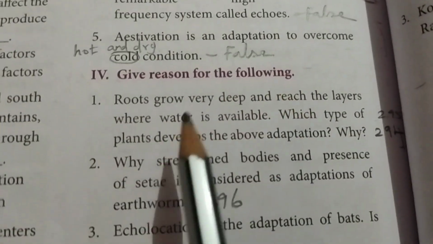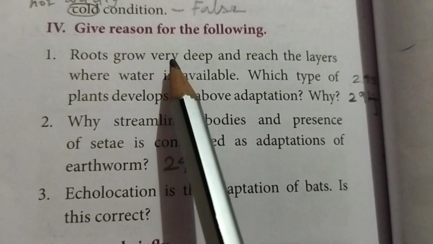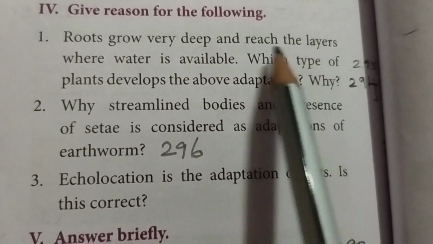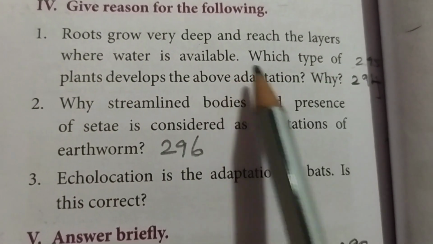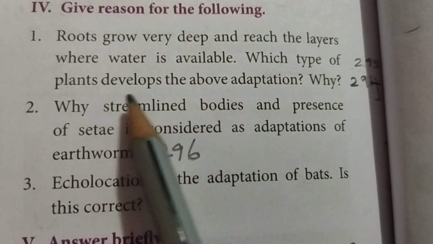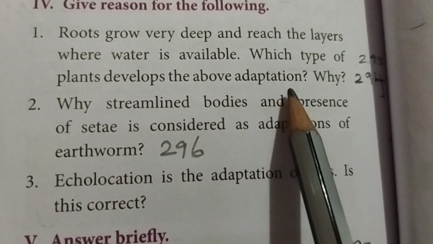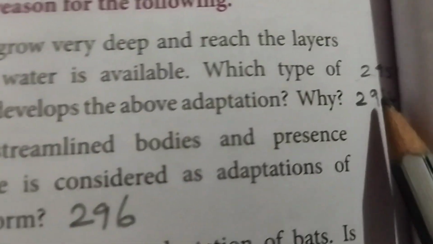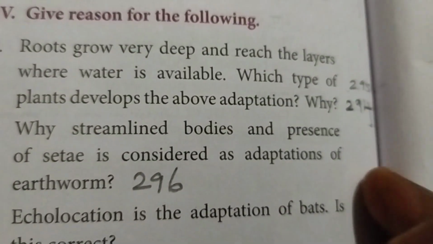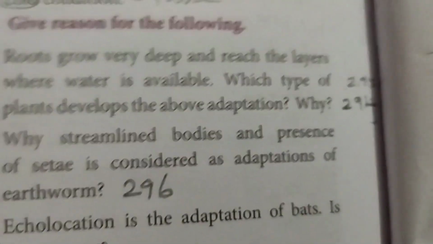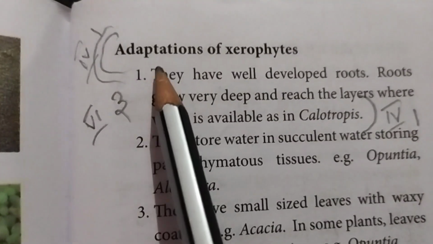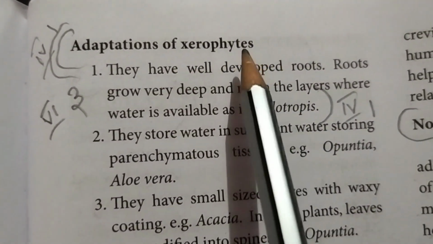Then fourth Roman letter, give reason for the following. First one, roots grow very deep and reach the layers where water is available. Which type of plant develops the above adaptation? Why? Take page number 294 and 295. Adaptation of xerophytes.